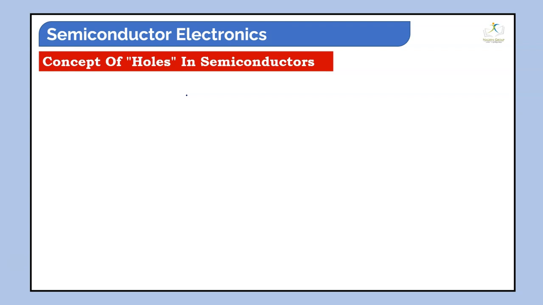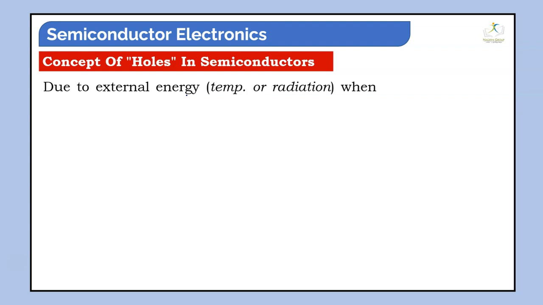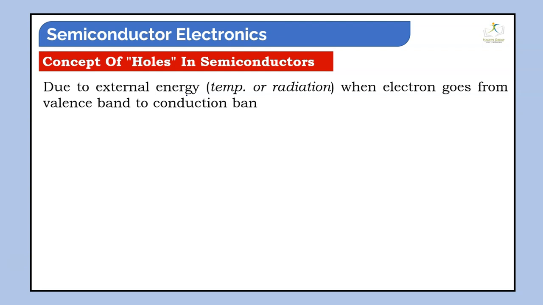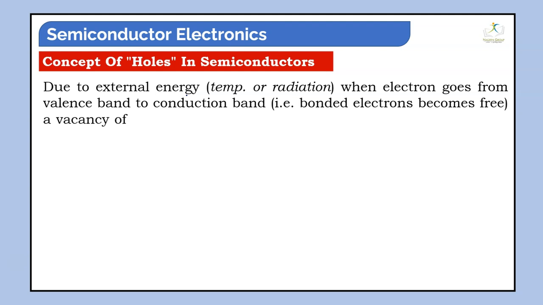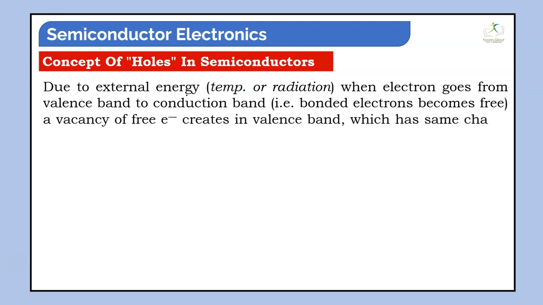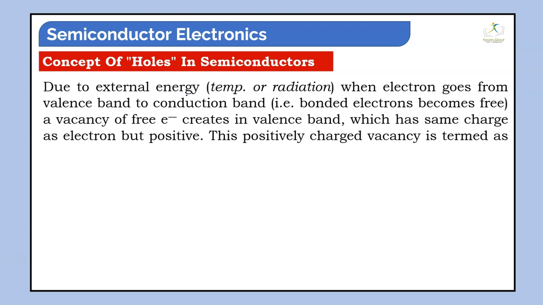So the concept of holes in a semiconductor: due to external energy, temperature or radiation, when electrons go from the valence band to the conduction band, there is some kind of gap. Some kind of vacancy is created, because the electrons were bound and are now free. So a vacancy of the electron is created in the valence band, which has the same charge as an electron, but positive.